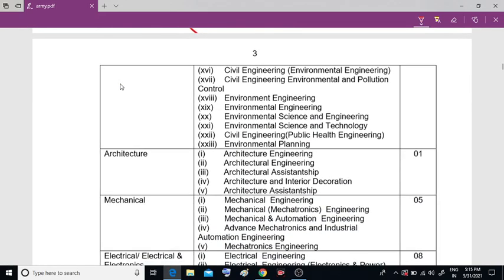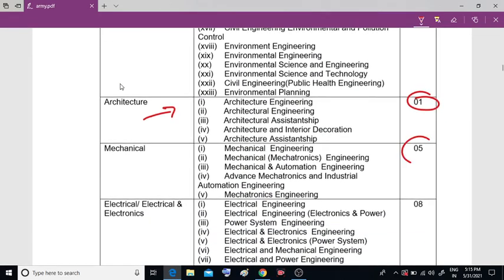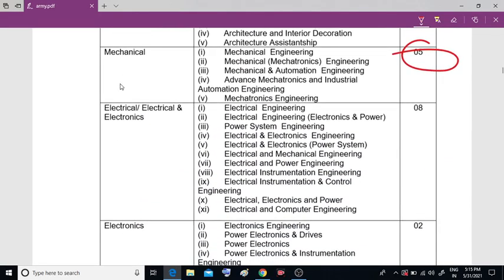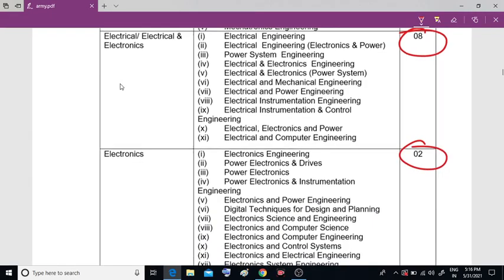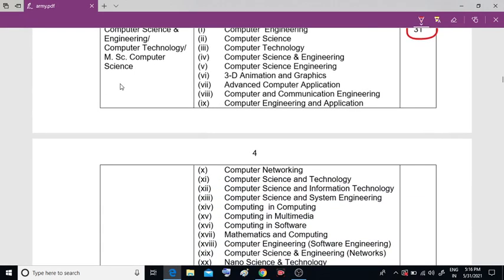So for architecture also they have given one post, for mechanical you have 5 posts, and for electrical and electronics you have a total of 8 posts. For electronics you have again 2 posts. For computer science and engineering or computer technology, MSc computer science, you have 31 posts. So by seeing this, we can say that in civil alone we have 60 posts. For computer science, sorry, computer only we have 31.